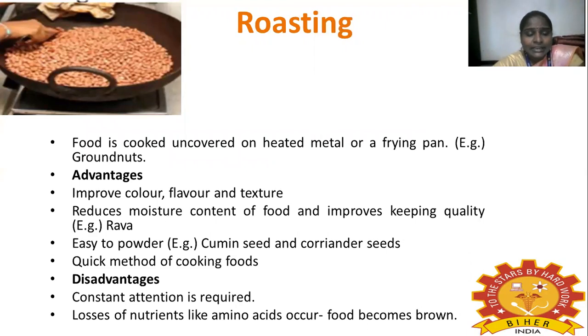Next, it reduces the moisture content of the food and improves keeping quality. For example, rava. It reduces the moisture content of the food and also improves the keeping quality of the food. It is easy to powder. For example, if you roast cumin seeds or coriander seeds, it is easy to grind them. And it is a very quick method of cooking food.